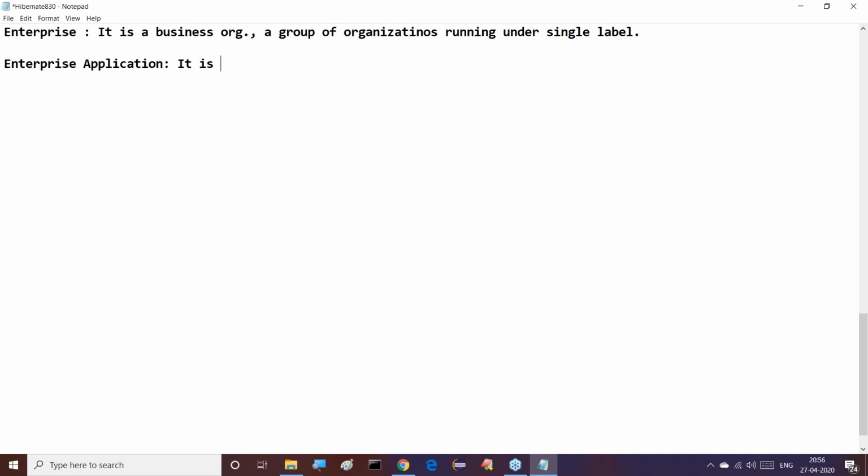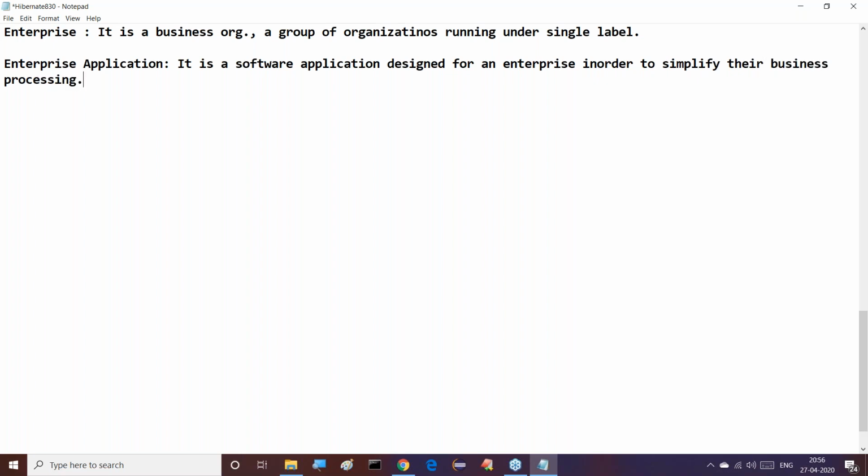The point is, it is a software application designed for an enterprise in order to simplify their business processing. Right, sir. It is a software application designed for an enterprise in order to simplify their business processing.